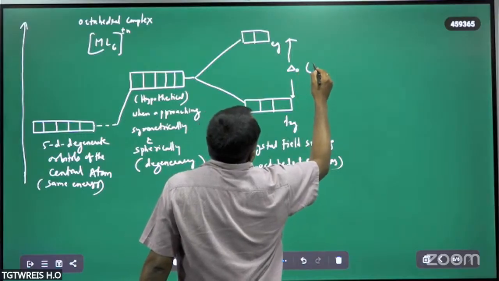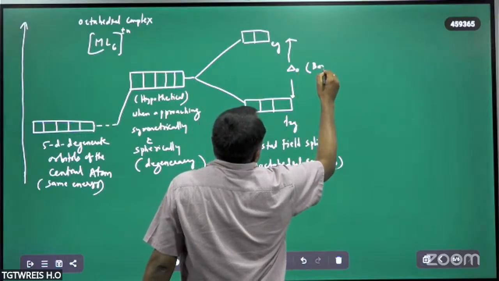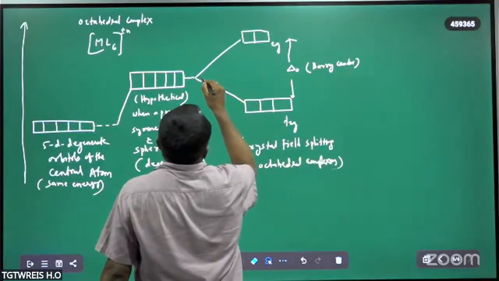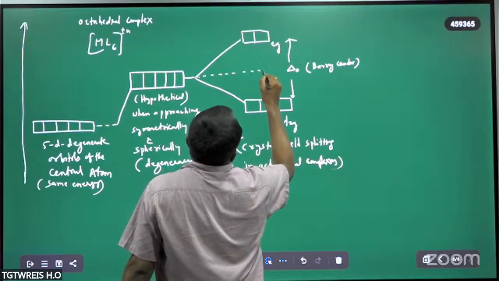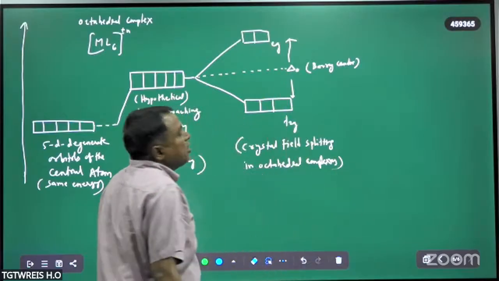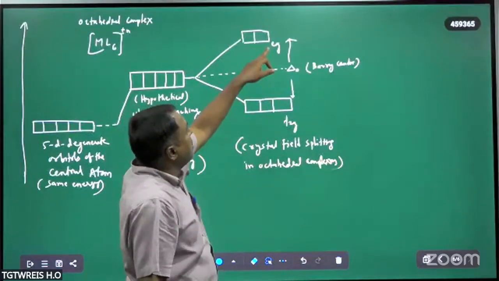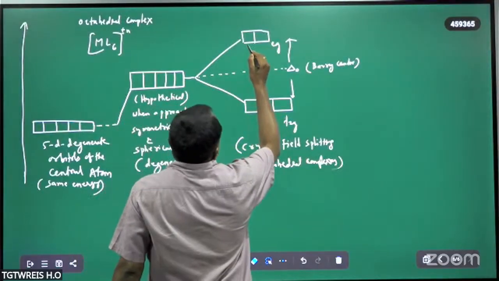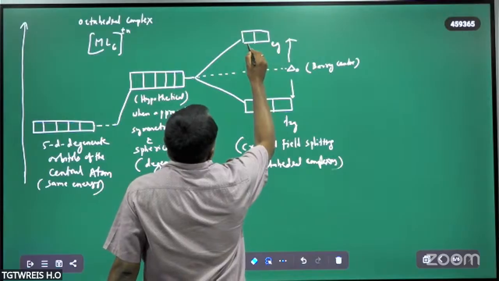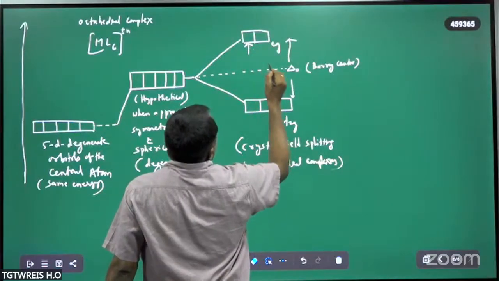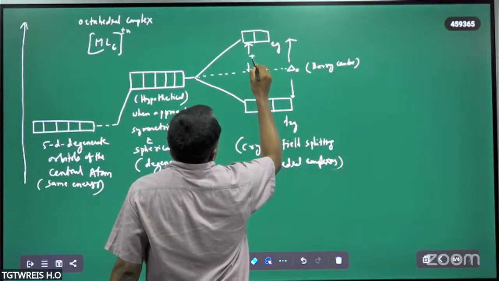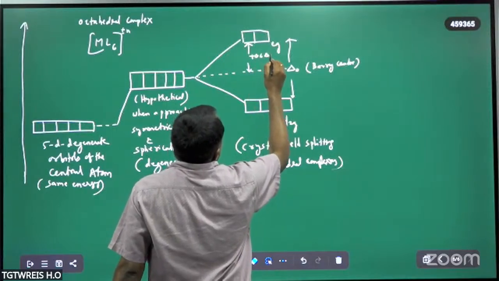This is the barycenter. This is the energy difference between the higher energy eg and the lower energy t2g orbitals. The energy gap between the barycenter and the higher energy eg is plus 0.6 delta naught.